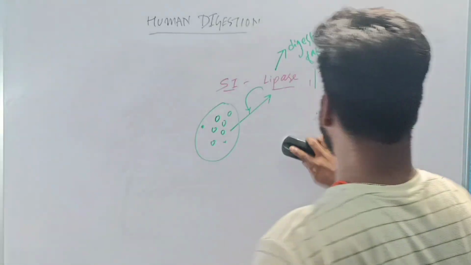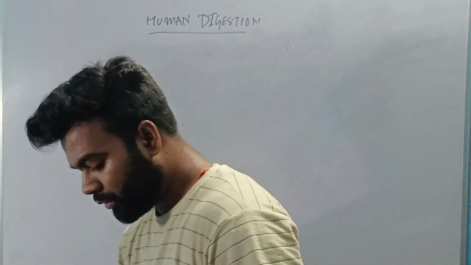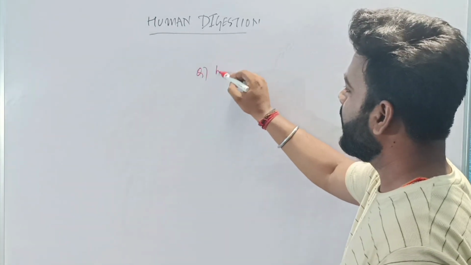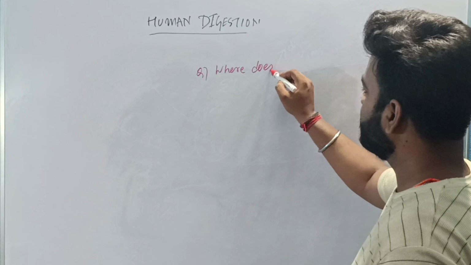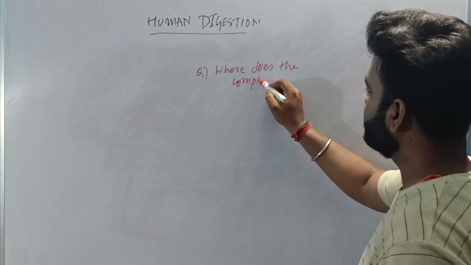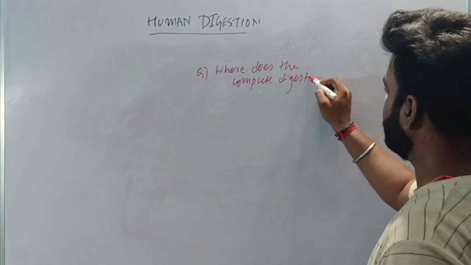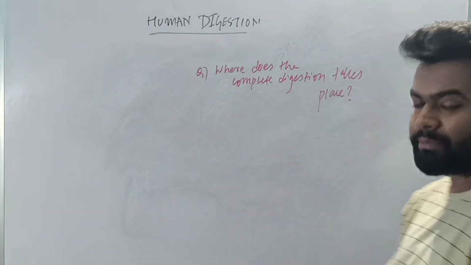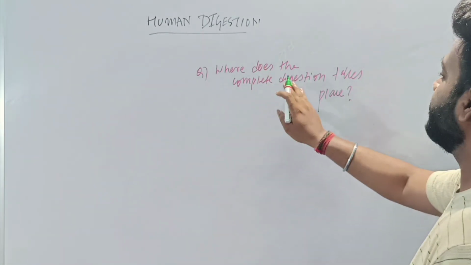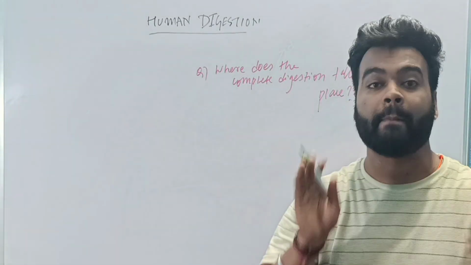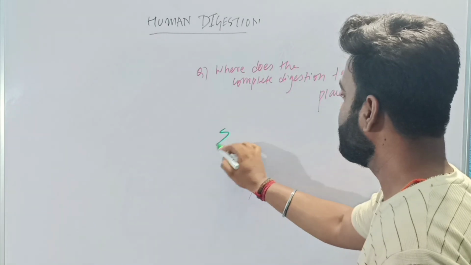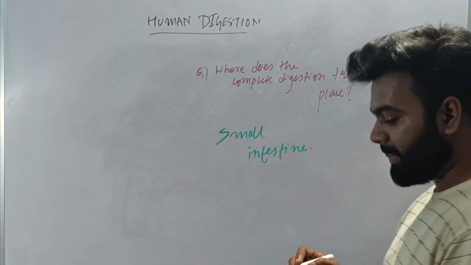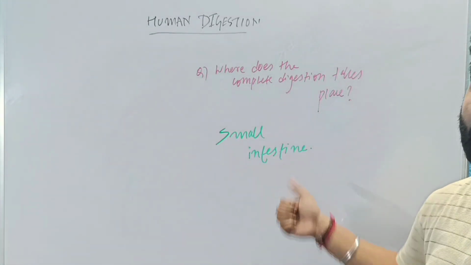Now once the digestion is completed, there is a general question asked. What is the general question? Where does the complete digestion take place? This is the question which is generally asked. Complete digestion takes place in the small intestine. Understood? The complete digestion of the food takes place in the small intestine.